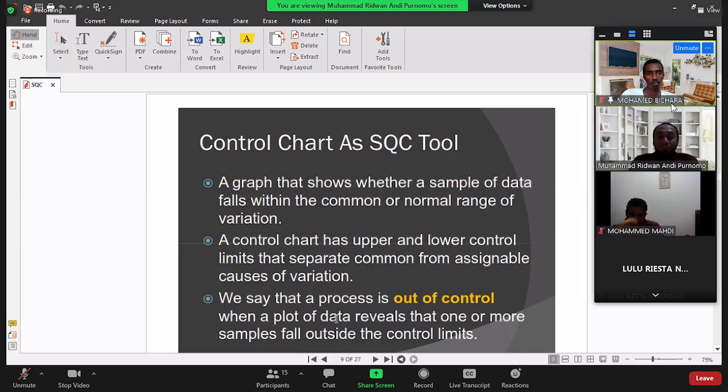So when we plot the data, it reveals that one or more samples fall outside the control limits. If we have more than one data point, even only one, that is already out of control, then we cannot say the process is still good. At that time, it's better for us to maintain and repair our machine.